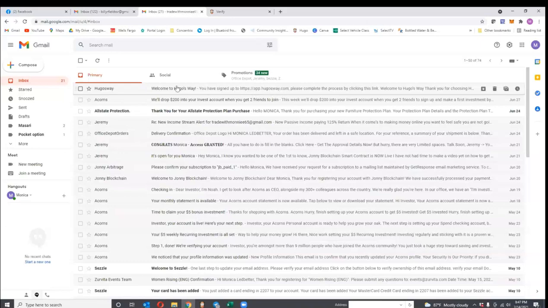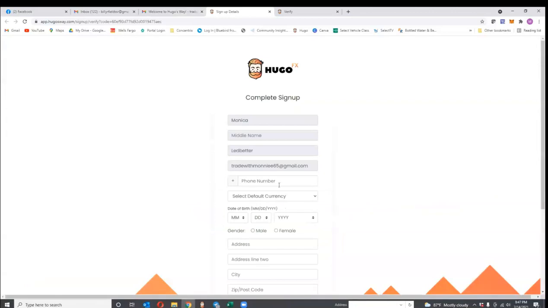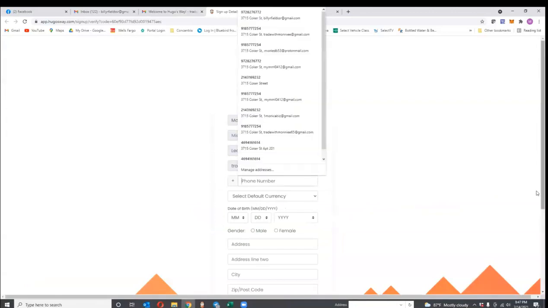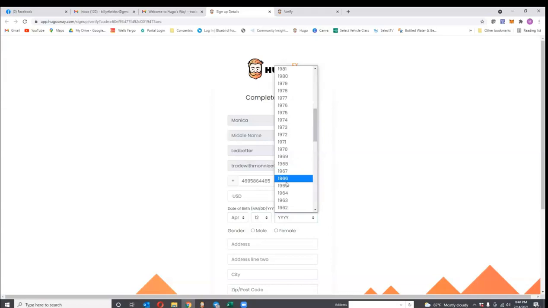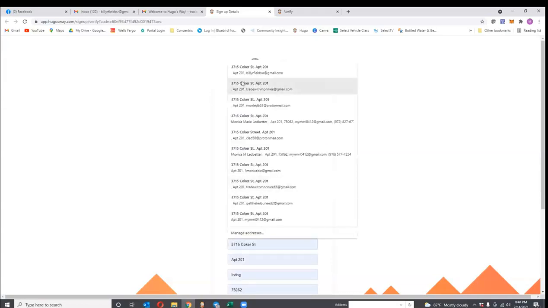You signed up. So once you hit complete sign up, this is where it's going to allow you to put more of your information. You're just going to put more of your information right here. And this information you want correct as well, because you are going to send verification information in. Of course, we're going to be USD. I don't care about my date of birth. And of course, you're going to put this information.